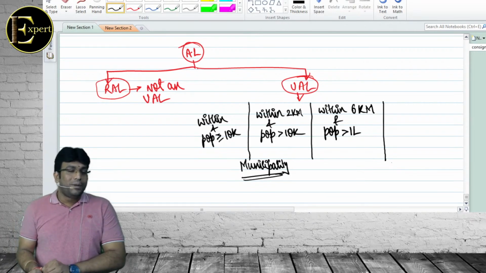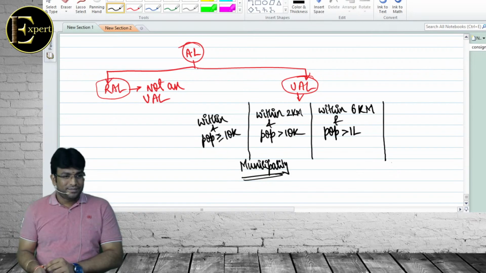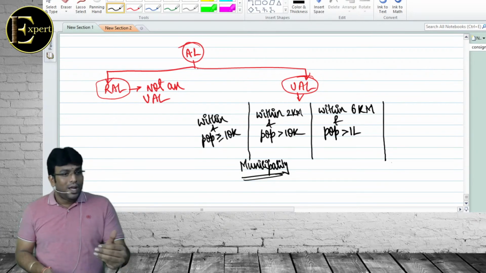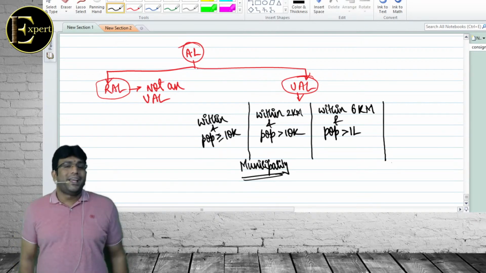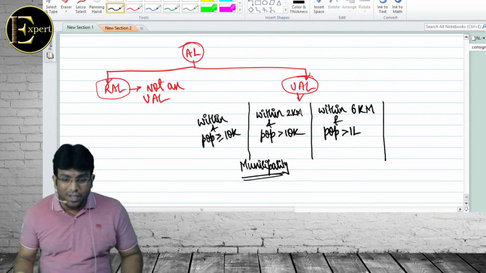Exactly. 1 kilometer, 90,000: urban, because one means within 2, and the population is more than 10,000. Is the point clear?